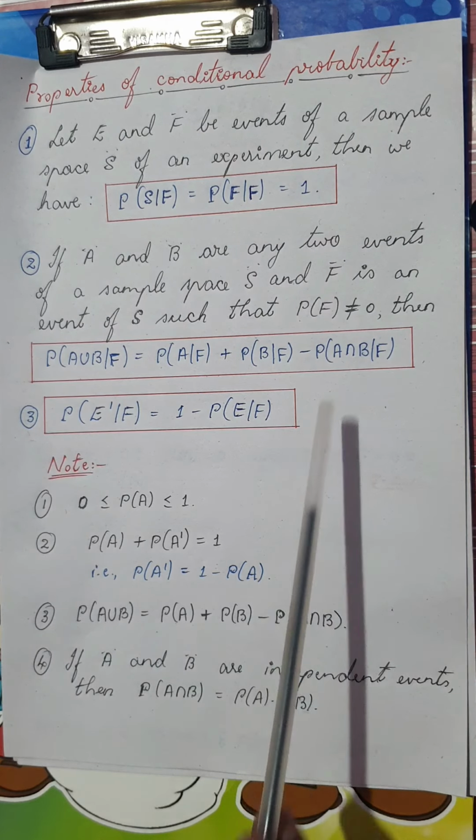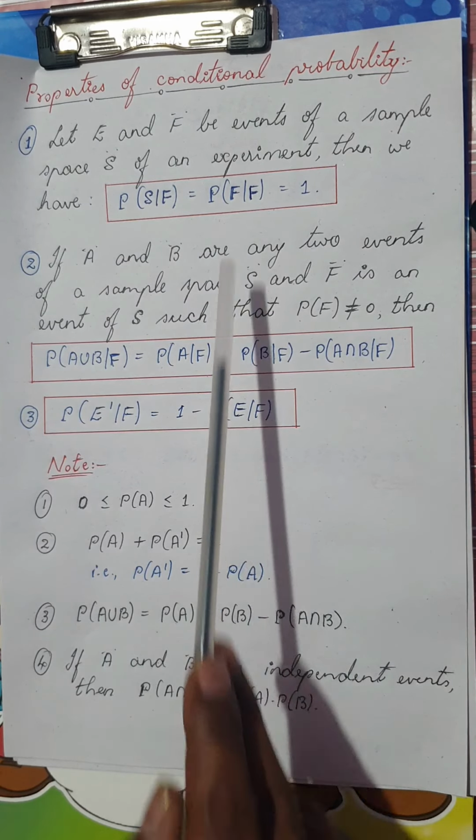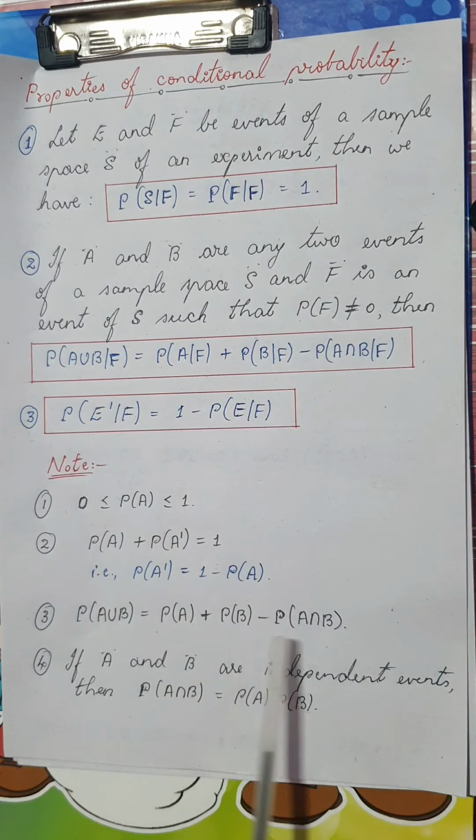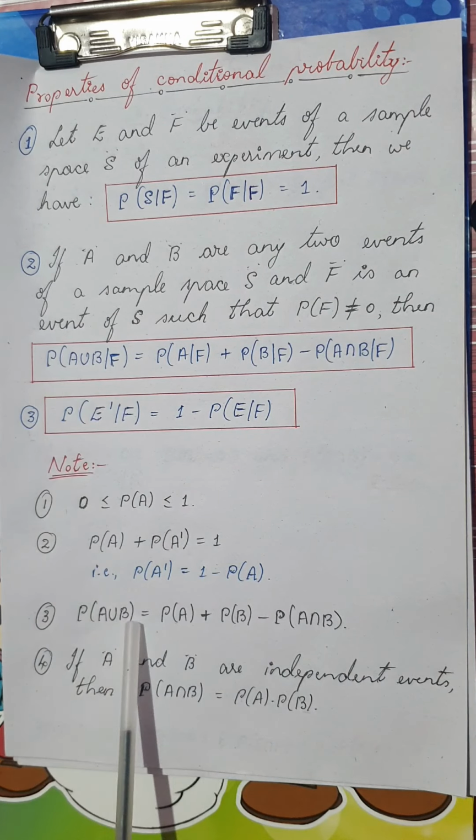Now compare this with the conditional probability. The same formula holds good even for conditional probability, given that F is another condition or event. So compare these two.